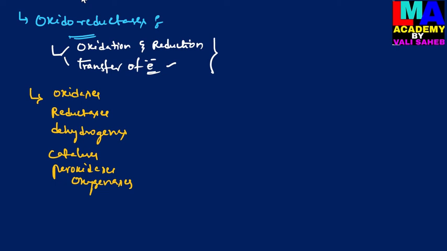And then I will give one example related to oxidoreductases. These enzymes are involved in the transfer of electrons from one substrate molecule to another substrate molecule. One substrate molecule is in the reduced condition and another substrate molecule involved in the reaction is in the oxidized condition.